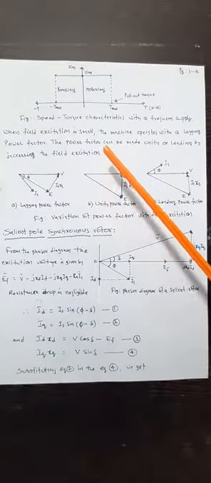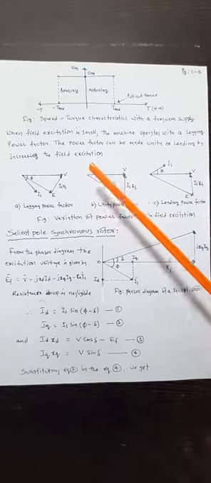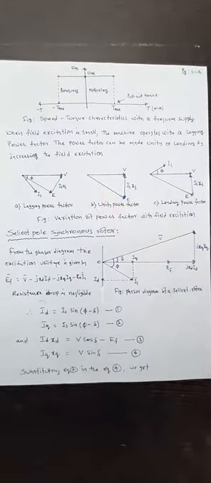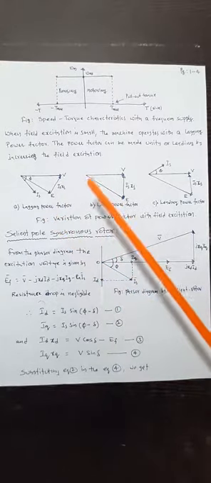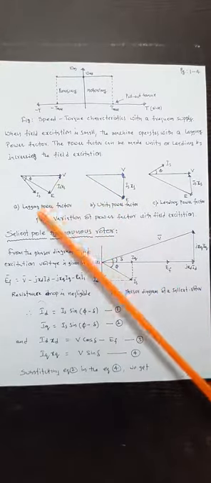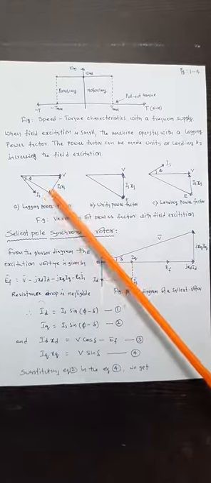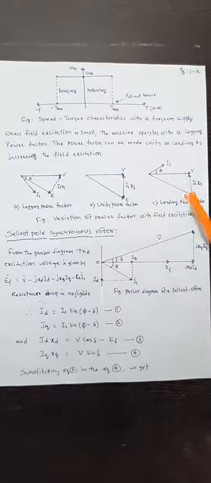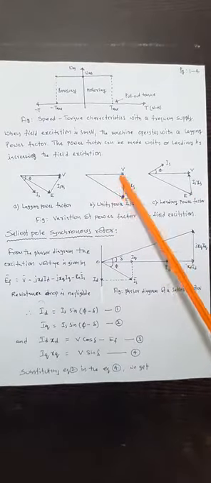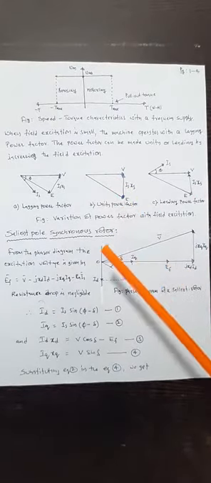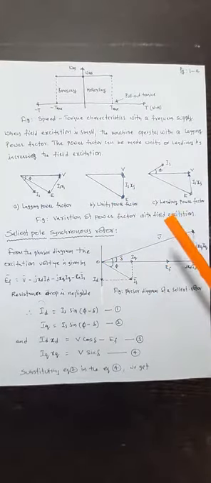Why? Because it has the ability to give different power factors according to the excitation change. For lagging power factor, the excitation is less. For leading power factor, the excitation is more than the applied voltage. For unity power factor, both are equal. This is the variation of power factor with field excitation.